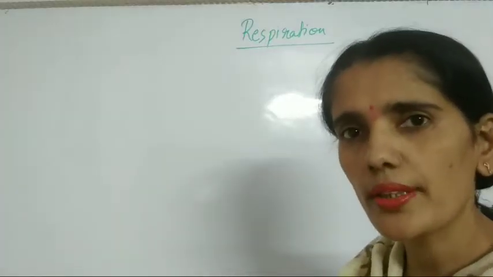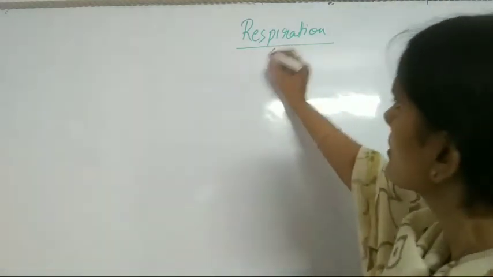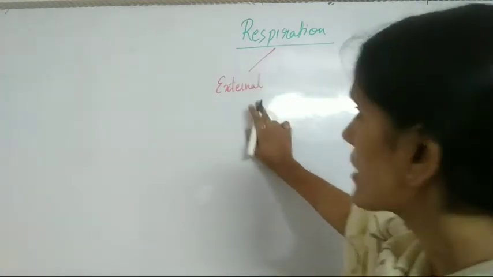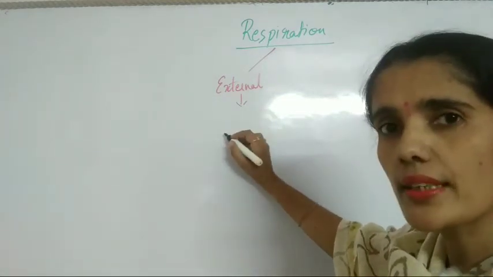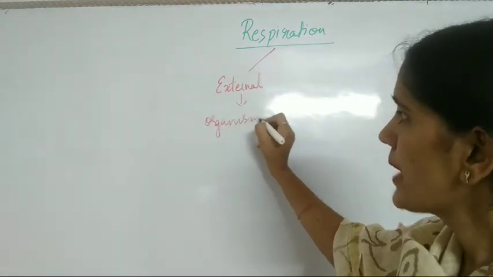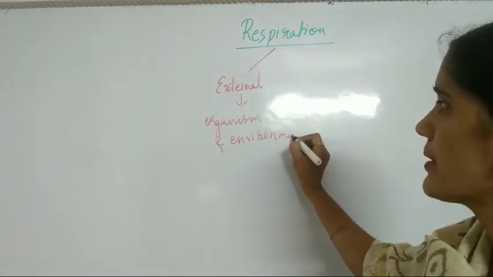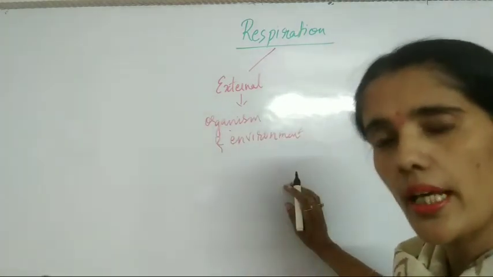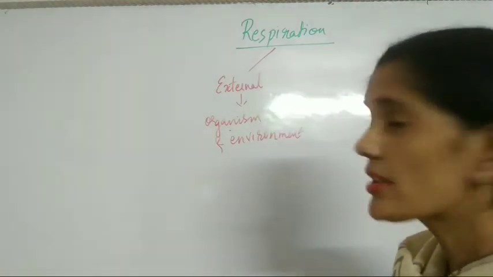So respiration can be of two types, external respiration and internal respiration. External means when exchange of gases takes place between the organism and the environment. So when exchange of gases is taking place between the organism and the external environment, that is termed as external respiration.